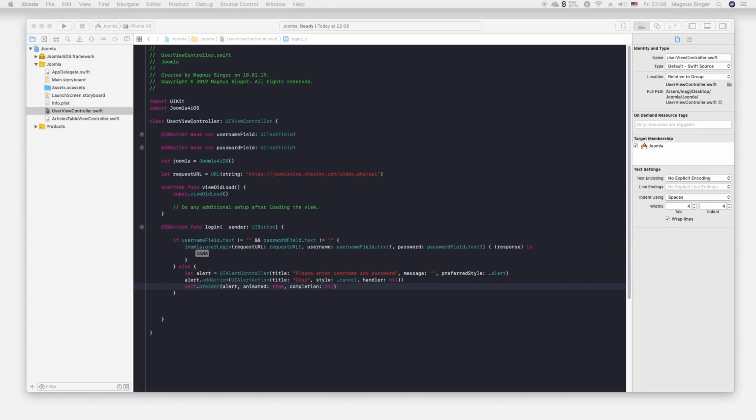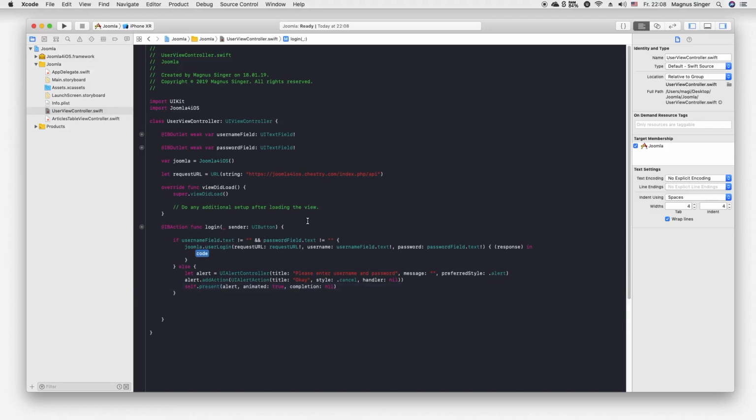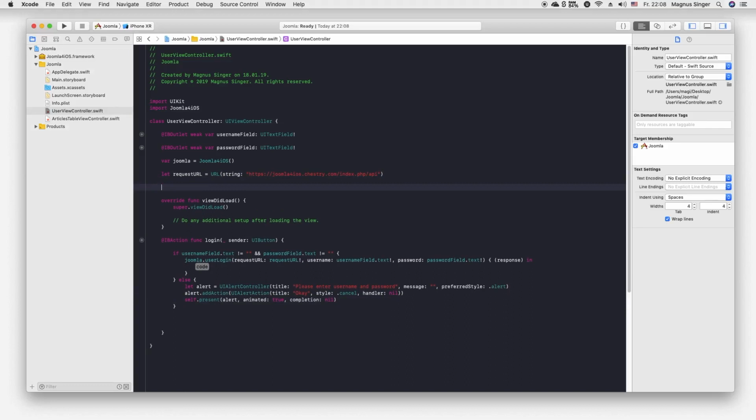Here we just get the response. One more thing is the response we get from the server is a JSON response, so we will need to declare the JSON standard. You can do it here, but I prefer doing it there because for now it doesn't matter if you do it down here or up there.